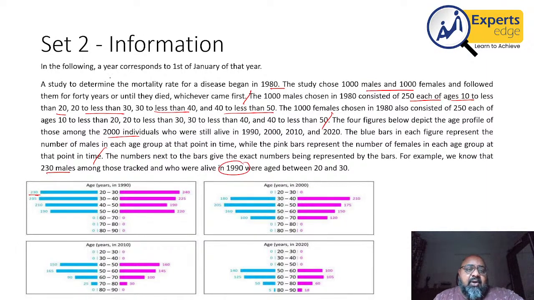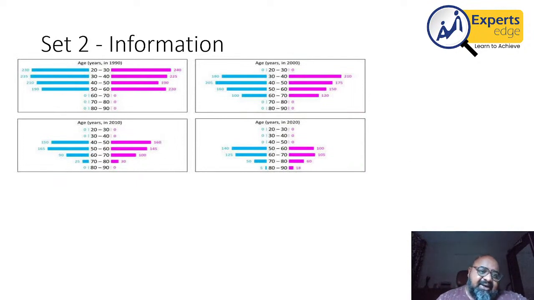So in 1990, it also says a year corresponds to 1st January of that year. So on 1st January 1990, 230 males were in the age group 20 to 30 is what it is saying. Therefore, I started with this set, a set that can be started with without too much of a hassle. If you are comfortable with it, you can directly deal with these values. If data on the screen is something you're not very comfortable with, you might want to make a chart in your rough sheets to work upon for the questions, right?